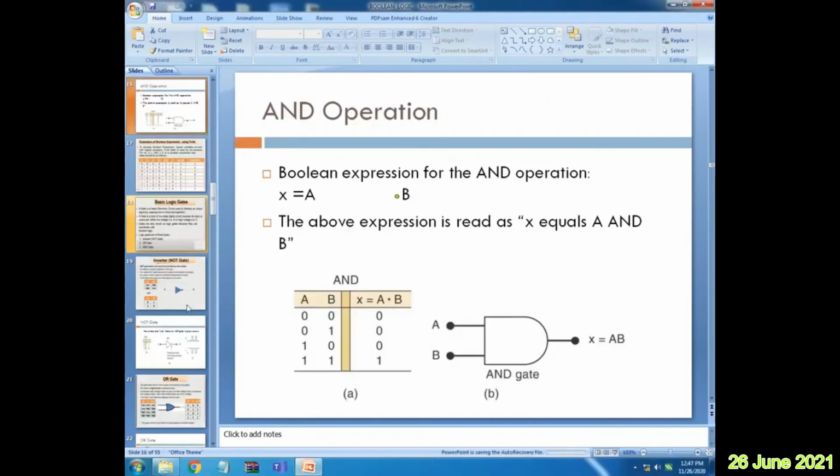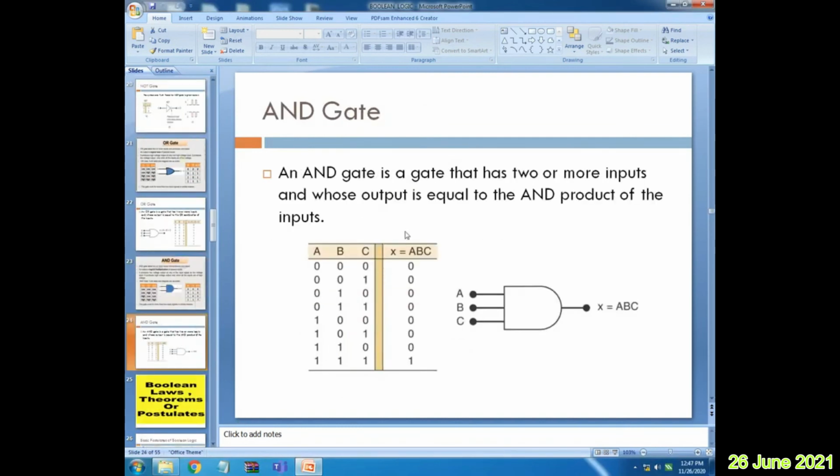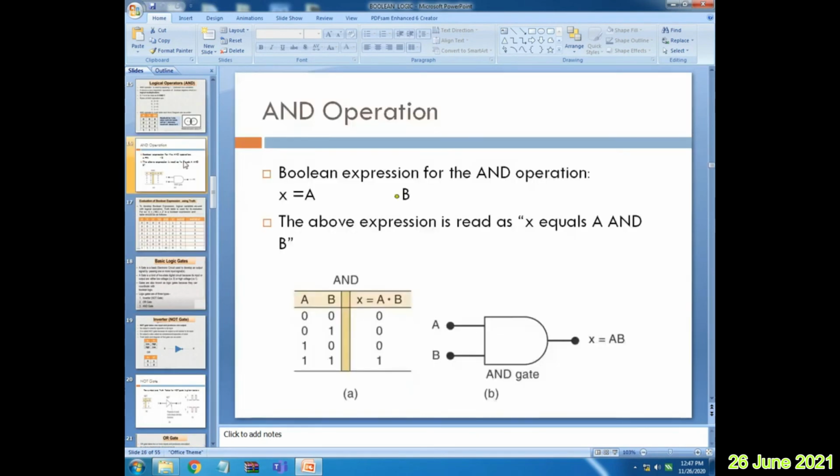Actually the dot will come here, where it has been left out. Now the gate has come, right? Now here, this is not correct.